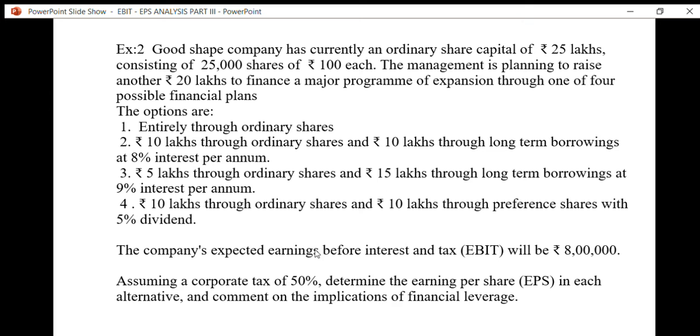Provided with all this information, now we need to determine earning per share in each alternative, that is, in each financial plan or option given in the problem, and we need to comment on the implications of financial leverage. So which is beneficial for the company, and why, the reasons we need to list out.